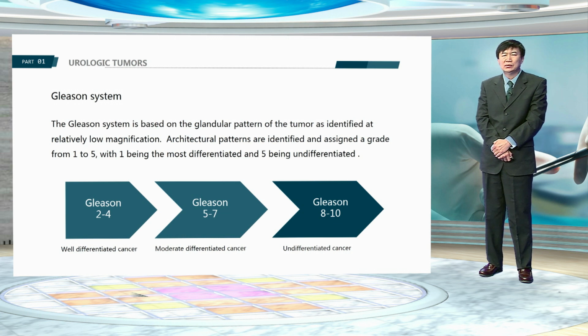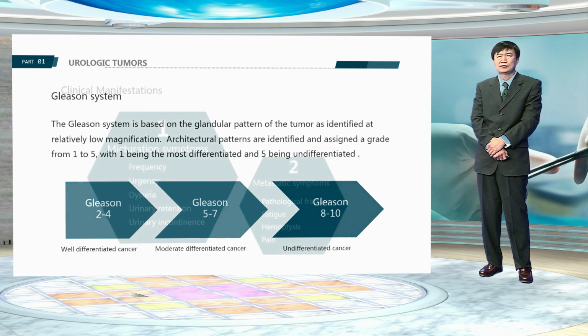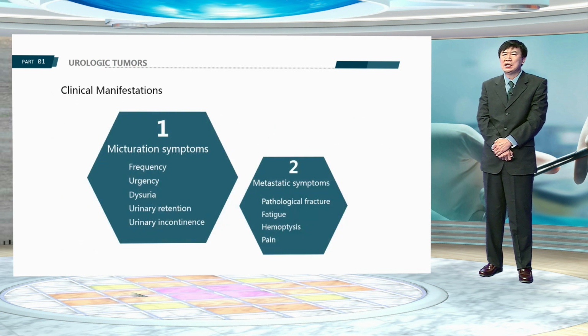Gleason score 2 to 4 is well differentiated, 5 to 7 is moderately differentiated, and 8 to 10 is undifferentiated. This disease has few dramatic primary signs and symptoms. It may be associated with hematuria, urinary obstructive symptoms, including frequency, urgency, dysuria, urinary retention, and urinary incontinence. Bone pain and anemia can be found in patients with metastasis.